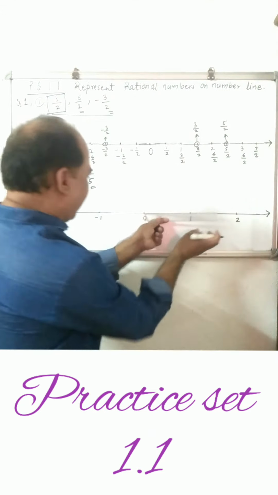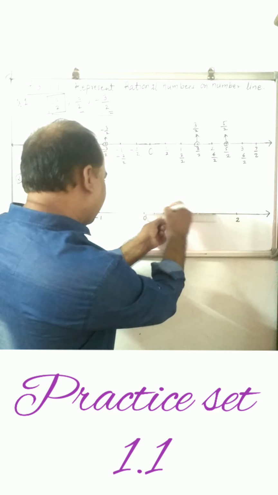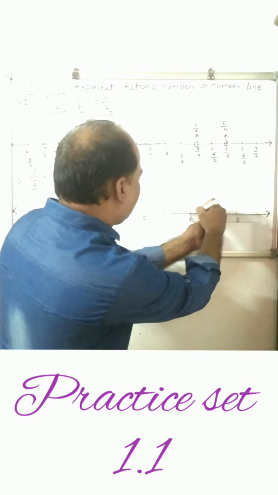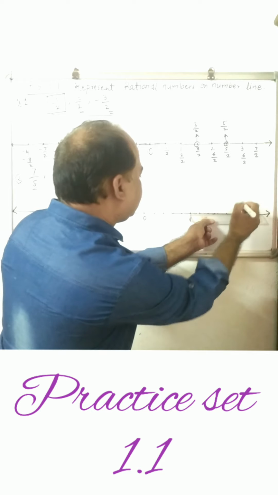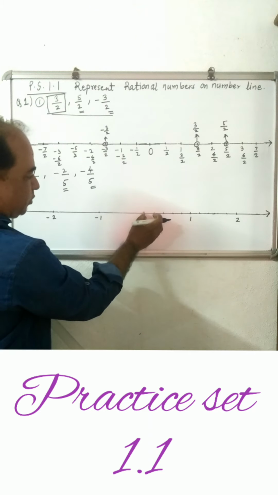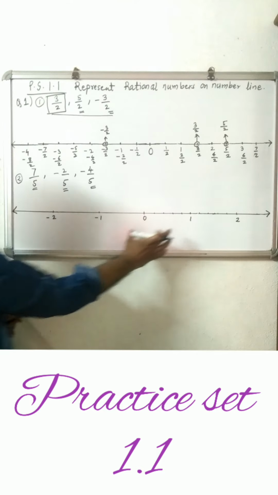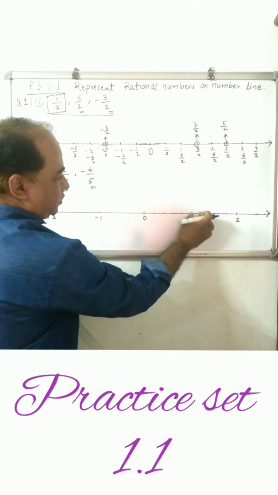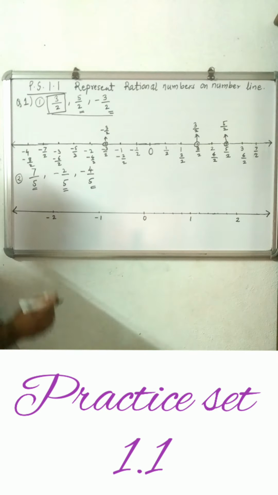So with the help of a scale, divide the distance between 0 and 1 into 5 parts. So first part, second part, third part, fourth part, and 5. Similarly, this also 1, 2 equal parts, 3, 4, 5. Here I had taken this interval as 15 centimeter. So each small part is 3, 3, 3, 3, 3. So 3 5s are 15. 15 is divided into 5 parts. Here also same thing. The distance between 1 and 2 is 15 centimeter. So 1, 2, 3, 4, 5. 3 centimeter each part. So it is divided in 5 equal parts.